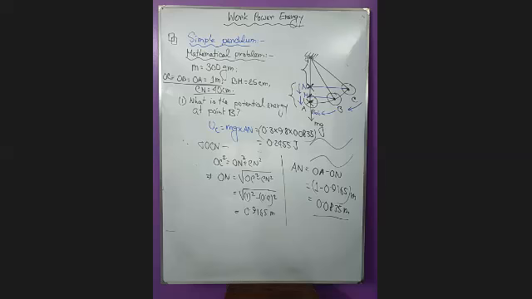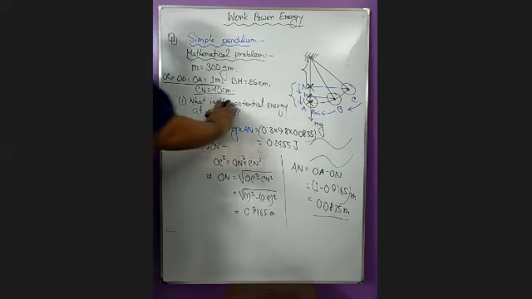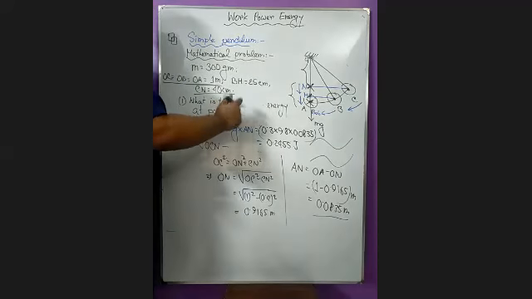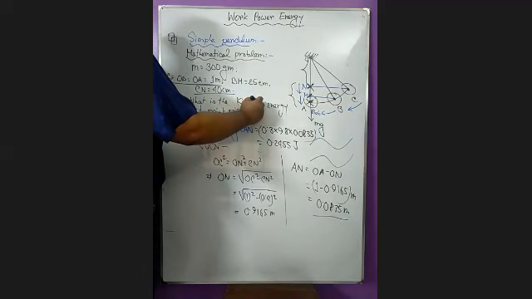Yes, sir. Okay, so the answer is 0.09335 joule. That is the potential energy at point B. Okay, now if I remove the word potential and place kinetic,